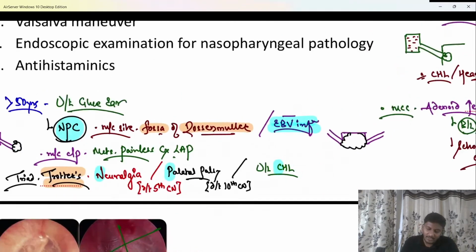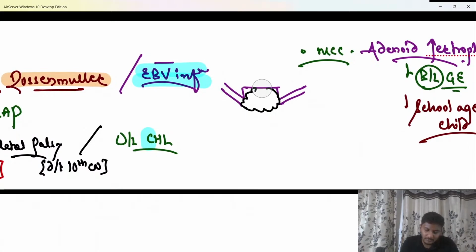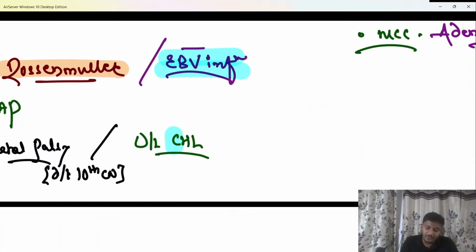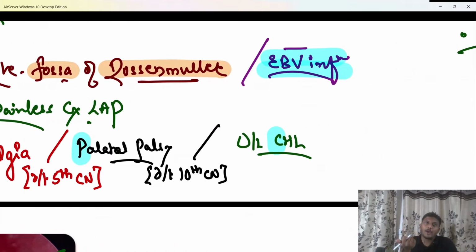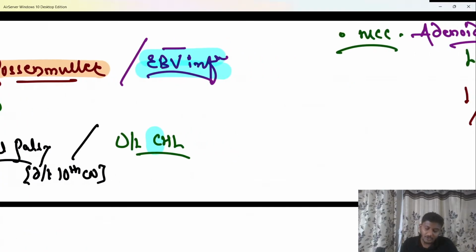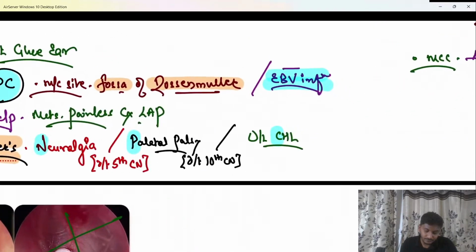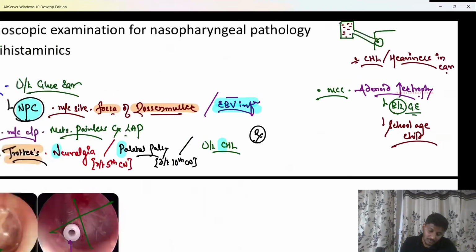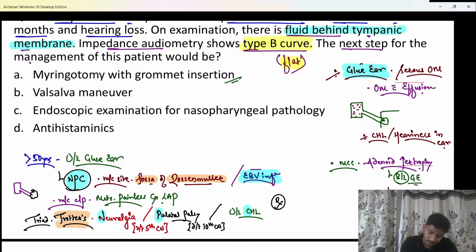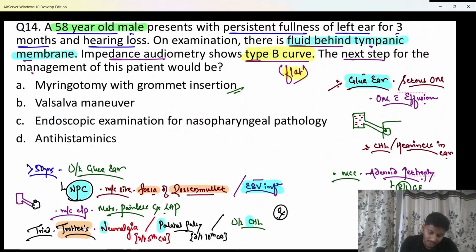Okay? What is the treatment of nasopharyngeal carcinoma? Tell me now. For investigation, you can do a nasopharyngeal endoscopy and a biopsy is taken, and that can confirm your diagnosis. Treatment, what will you do? Tell me. Treatment for a nasopharyngeal carcinoma, not for glue ear. Treatment of glue ear you all know. Treatment for glue ear is myringotomy with grommet insertion, with or without adenoidectomy. If adenoids are hypertrophied, you also have to remove that.